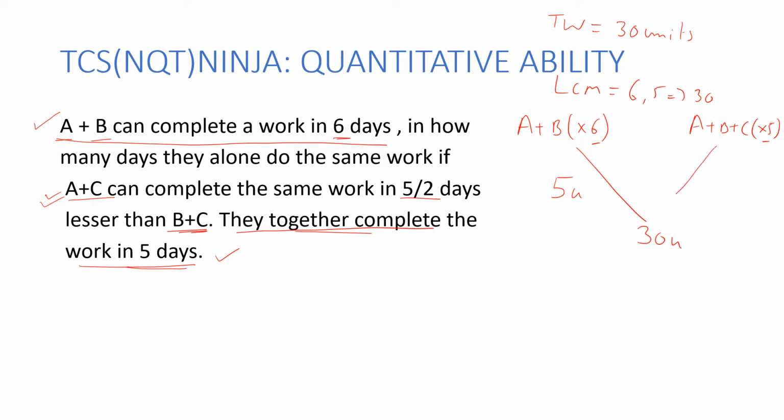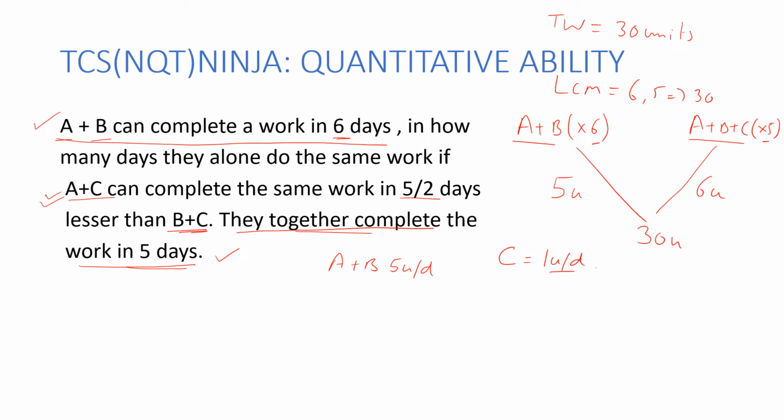And when A plus B plus C are working together, they can do it in 5 days, means they are doing 6 units of work in 1 day. So if I compare the two, there is only one difference: in the second, C is also involved. As a result, I can say C can do 1 unit of work per day. So what do I have till now? A plus B can do 5 units per day and C can do 1 unit per day.